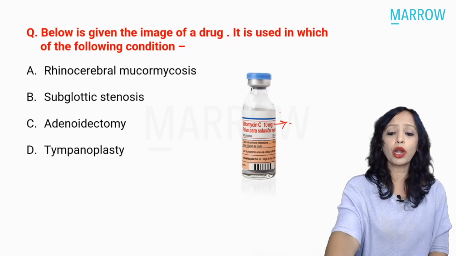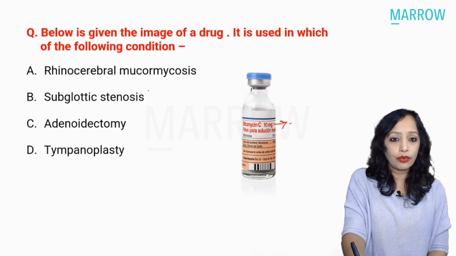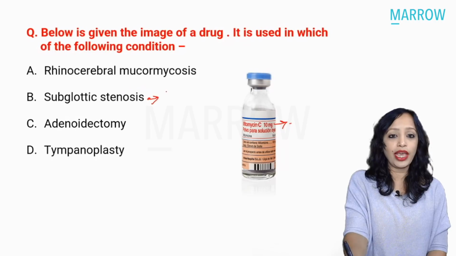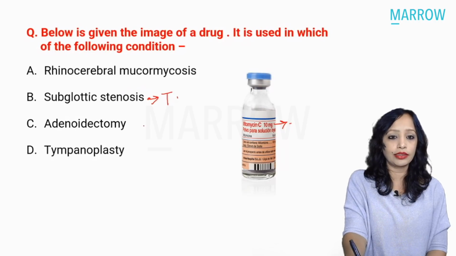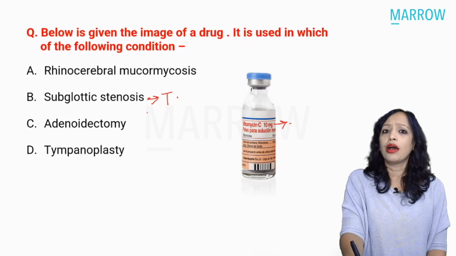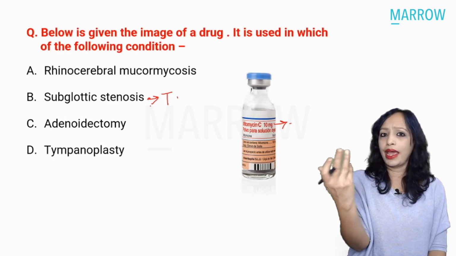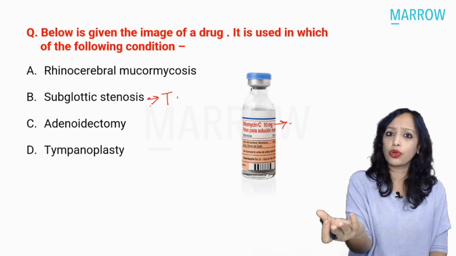So if we talk about ENT, where are the places that we are using it? Yes, the earliest use was in laryngotracheal stenosis and subglottic stenosis. So in subglottic stenosis, yes, first let us see what the answer is. So do we have? Yes, we have subglottic stenosis here. That is the answer. Adenoidectomy, no, we do not use it following adenoidectomy. Do we not want any scarring to occur in that area? Everywhere, if fibrosis occurs following surgery, it is good.